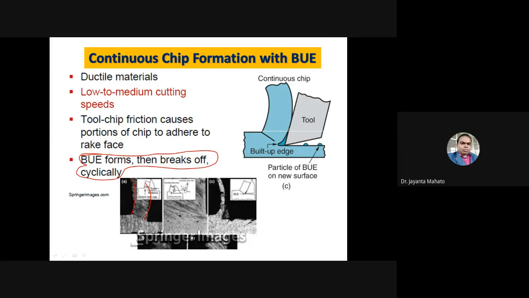Actually the chip sometimes sticks with this tool, and this sticking is called the built-up edge. This built-up edge will cause the chip to break. So built-up edge in continuous chip formation is not actually apparent.